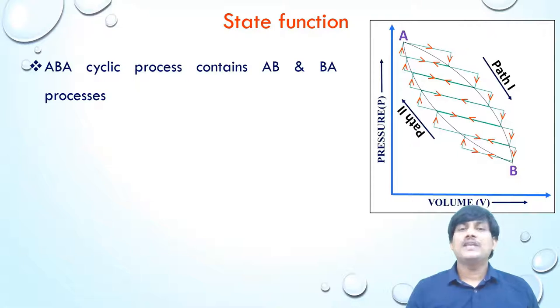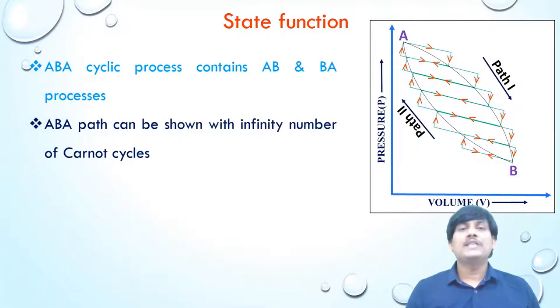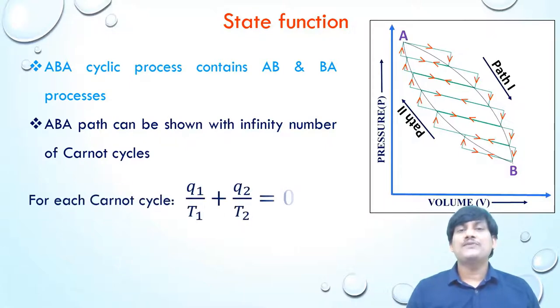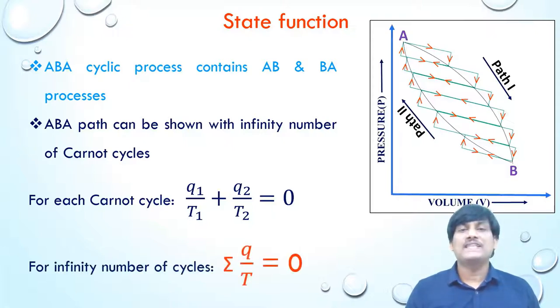If you take ABA cyclic process, it can be shown with the infinity number of Carnot cycle. According to efficiency of each Carnot cycle, we can write Q1 by T1 plus Q2 by T2 is equal to 0. Suppose if you take infinity number of Carnot cycle, the sum of Q by T terms will be equal to 0.